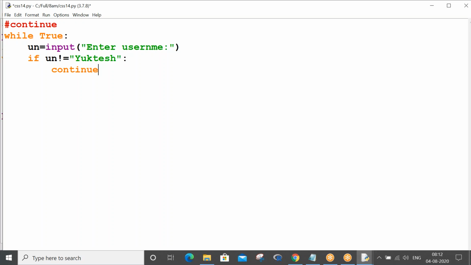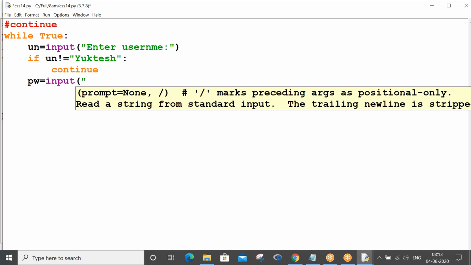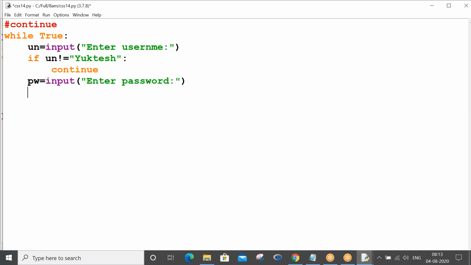You remember whenever you give usernames and passwords in web logins, if the username is wrong, immediately it will ask you to re-enter. Am I right or wrong? If the username is correct, you have to provide the password. Enter password.